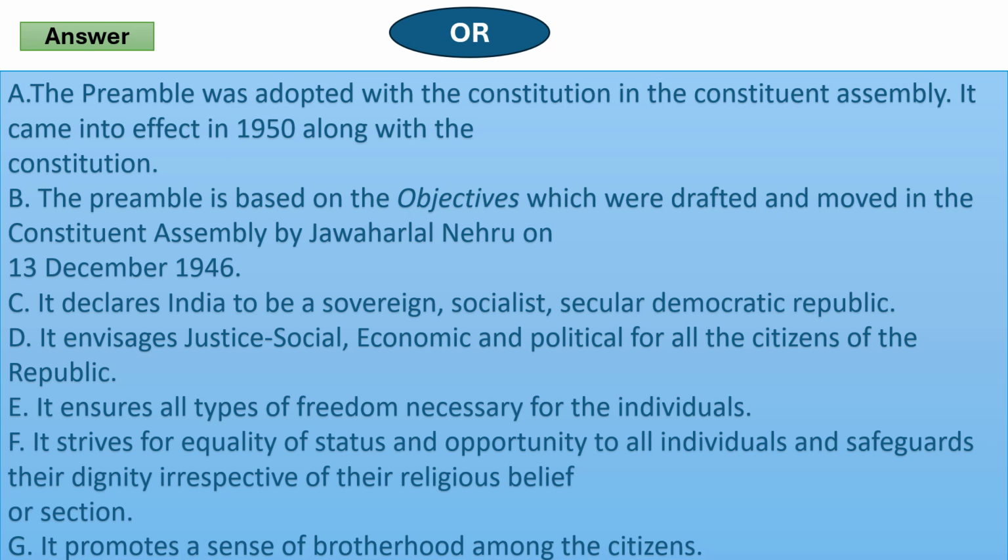C. It declares India to be a sovereign, socialist, secular, democratic republic. D. It envisages justice, social, economic and political, for all the citizens of the republic. E. It ensures all types of freedom necessary for the individuals. F. It strives for equality of status and opportunities for all individuals and safeguards their dignity irrespective of their religious belief or section. G. It promotes a sense of brotherhood among the citizens.